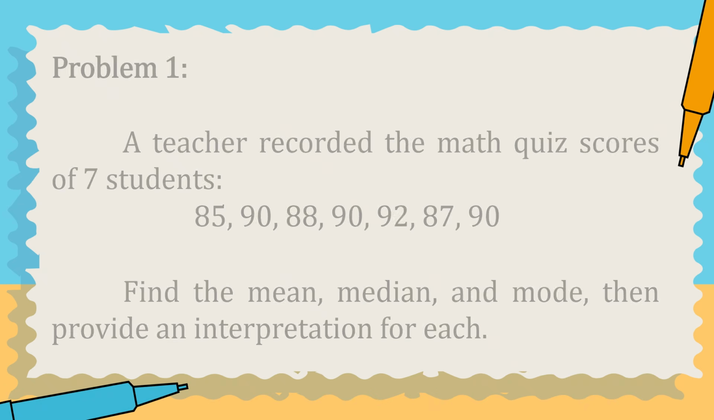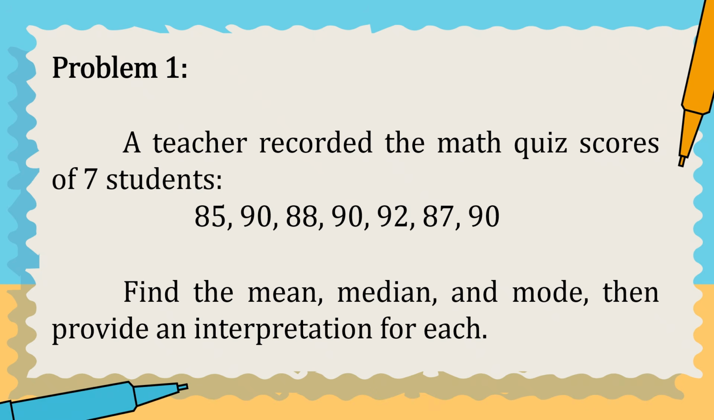Now, let's give example of problems and let's find the mean, median, and mode. Problem number 1. A teacher recorded the math quiz scores of 7 students: 85, 90, 88, 90, 92, 87, 90. Find the mean, median, and mode, then provide an interpretation for each.